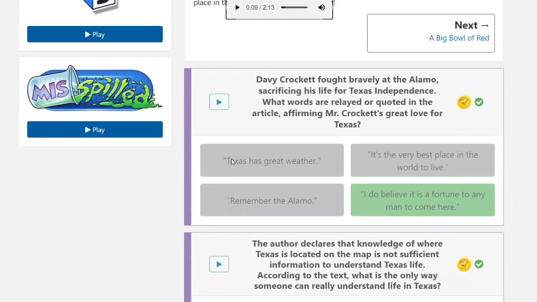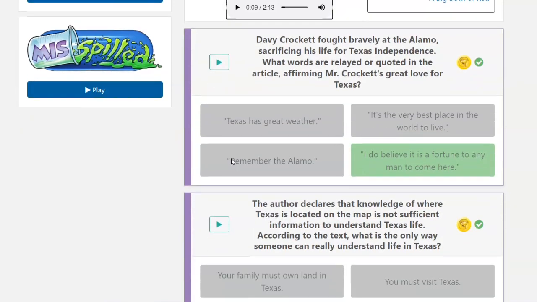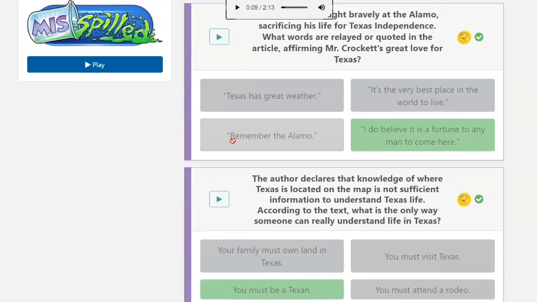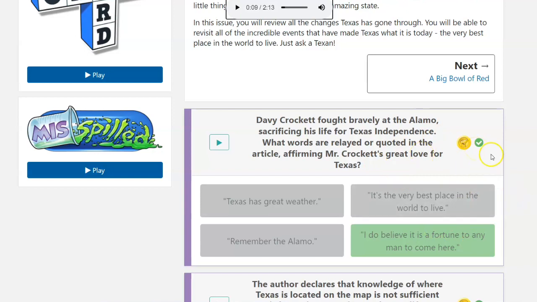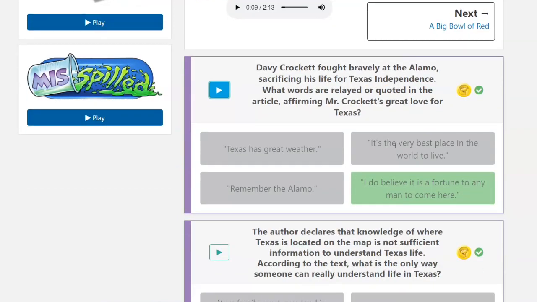The second part is at the bottom, and it's not at the bottom of every article, but the students know to go and look for it. There will be questions at the bottom here. Again, also, this is how they get to that 100%. They do need to answer these questions, and they can receive these little coins for each question that they answer. There is a play button here, and it will read the question out loud to them. Obviously not super engaging, but it is the option to have these read to them.